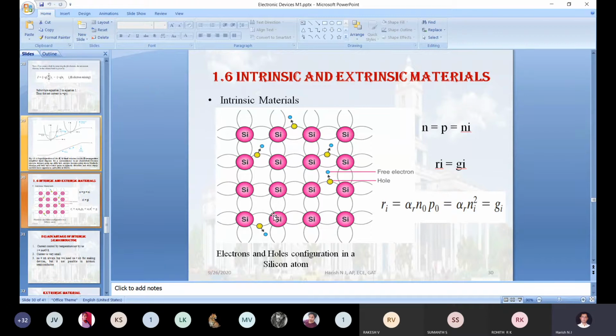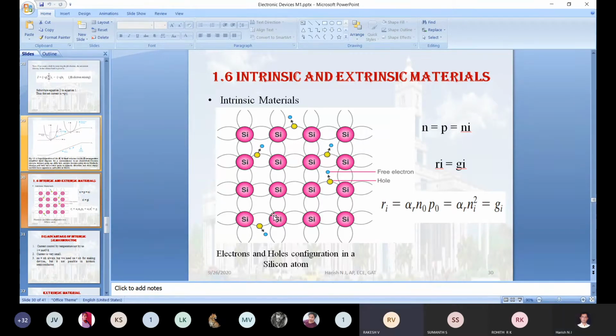Now I am going to increase the temperature from 0 degree Kelvin to 300 degree Kelvin. When you increase the temperature from 0 degree Kelvin to 300 degree Kelvin, what process will happen?